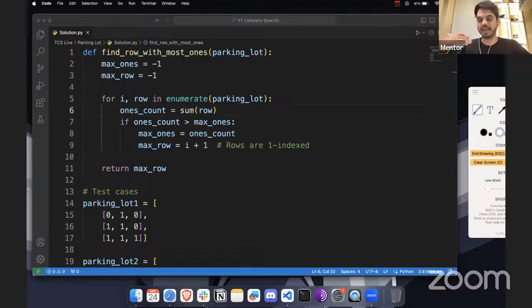Okay, so this way we are going to iterate. For the first iteration, it's going to be 1. For the second iteration, it's going to be 2. For the third iteration, it's going to be 3.